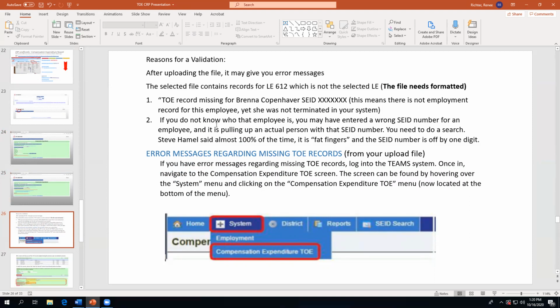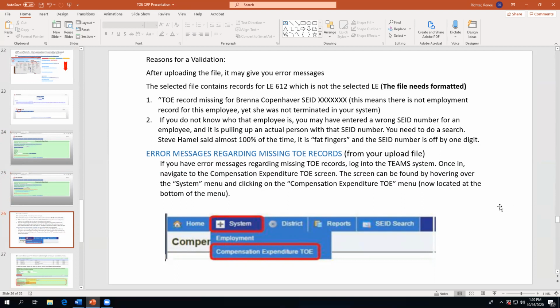And if you get a name on there and you don't know who the employee is, you may have entered a wrong SEID number for an employee, and it's pulling up an actual person with an SEID number. So you need to do a search. And according to Steve Hamill, almost 100% of the time it's fat fingers and the SEID number will be off by 1 digit.